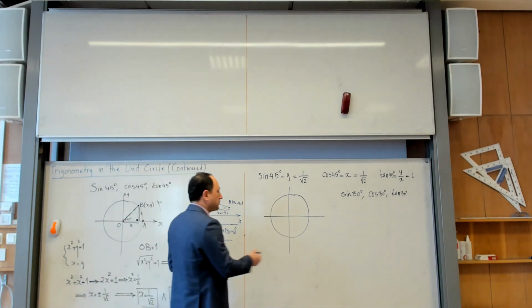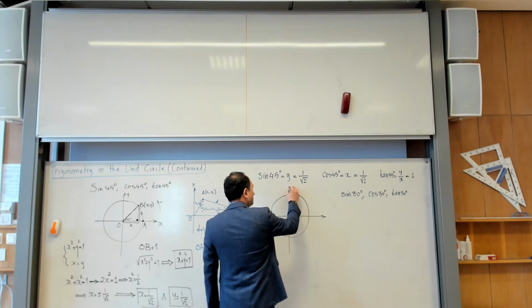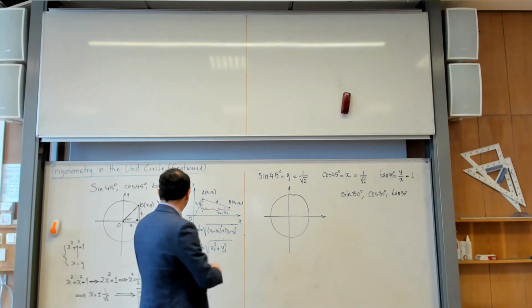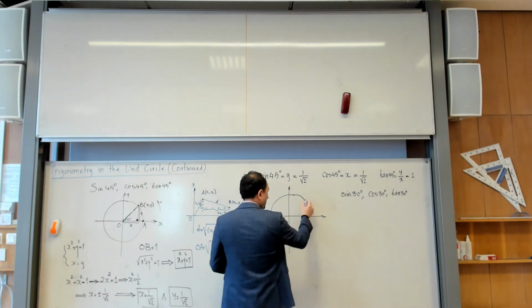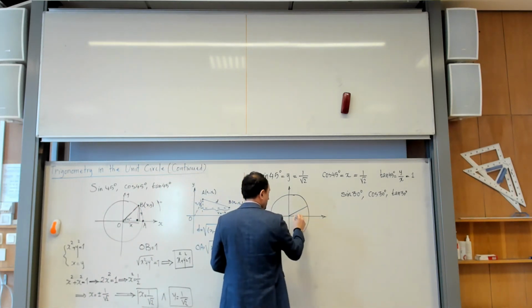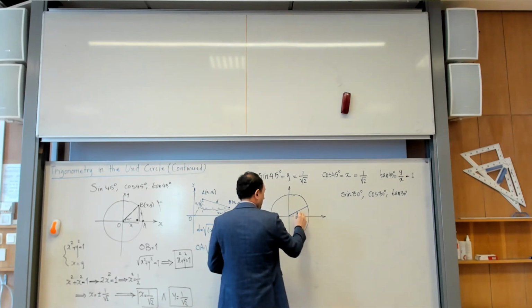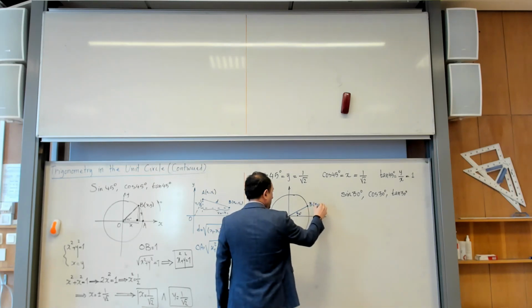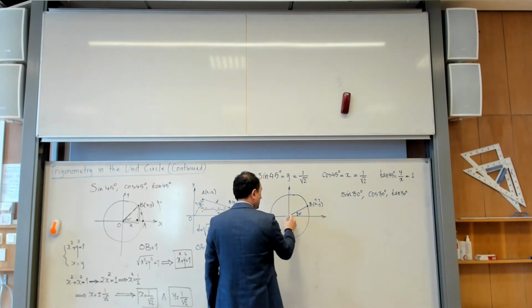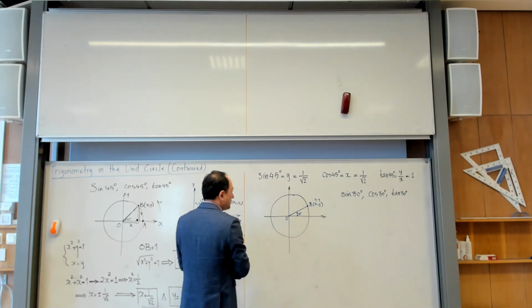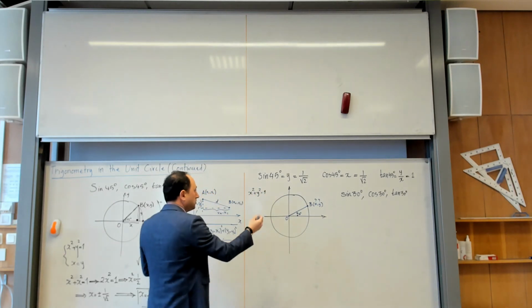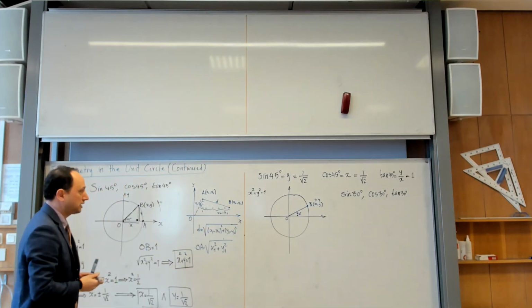Okay, now for this one, I have to do the same thing more or less. But this time I have to rotate 30 degrees. So if I rotate 30 degrees, it is a little bit lower than this bisector. So let us consider that this is 30 degrees. Somehow, this is point B, and these are the coordinates. I don't know them, I want to find them. But one relation I know, of course, is that x squared plus y squared is equal to 1. So x squared plus y squared measures the distance to the origin, and it's 1.